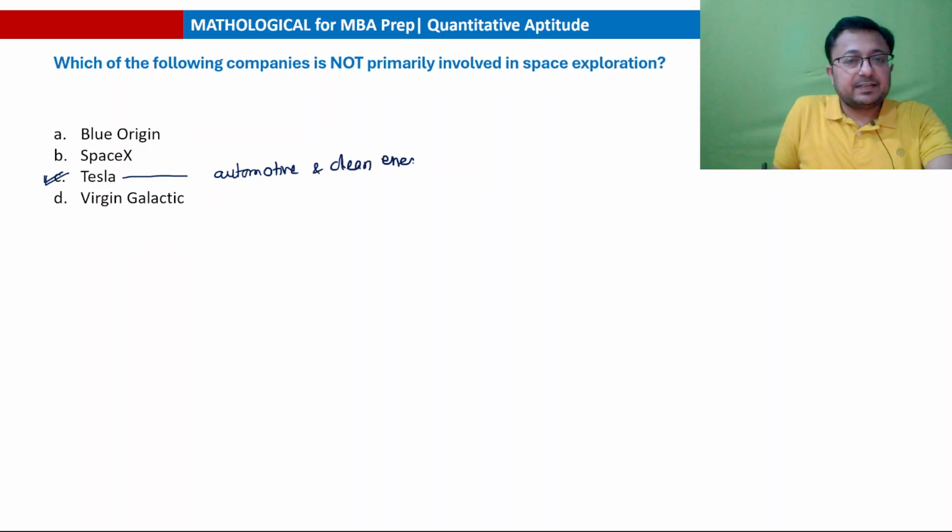Produces electric cars, automotive and clean energy company, Tesla is. While SpaceX is involved in space operations, in space technology. Okay? And this is also a company by Elon Musk. Blue Origin is a company by Jeff Bezos.